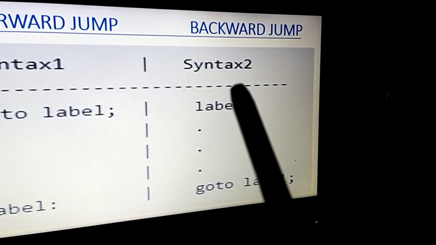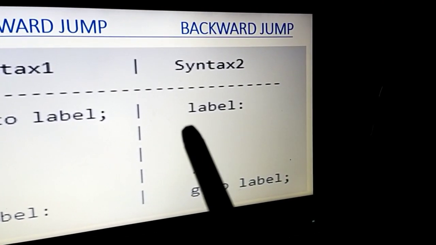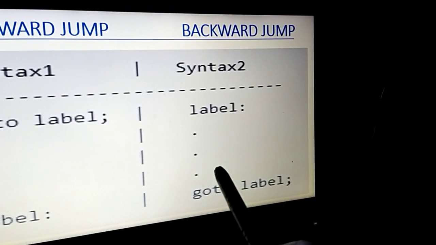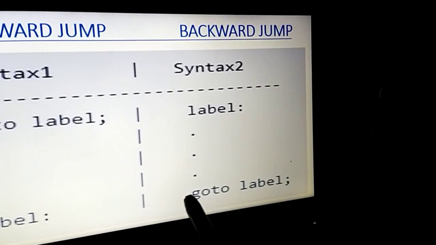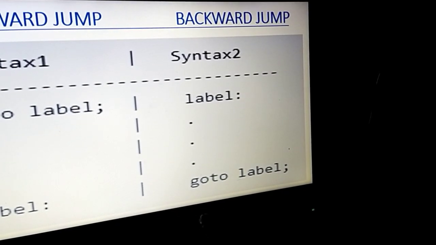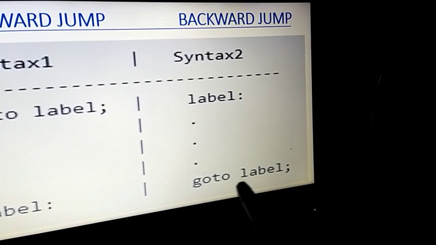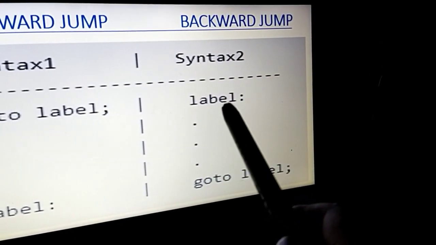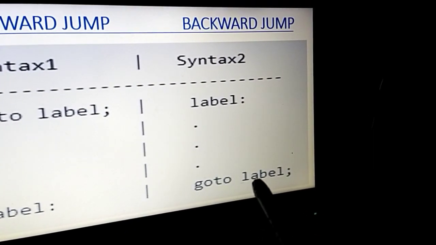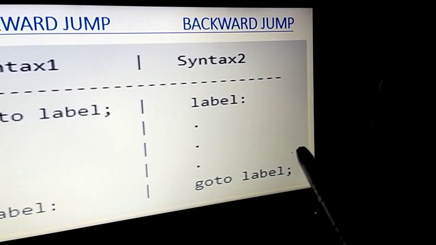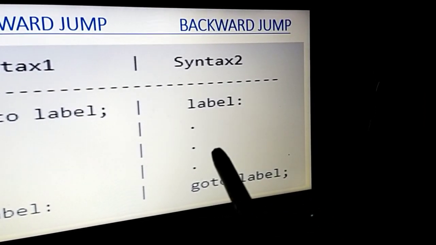The second one is the backward jump. Here, when execution reaches the label, it continues to the next lines, and whatever code you have there gets executed. But when it reaches the go to statement, instead of jumping forward, it jumps backward. The label you provide along with the go to should be the same as this label. The moment it reaches the go to statement, it searches for the label, jumps back upward, and the lines of code get executed again.